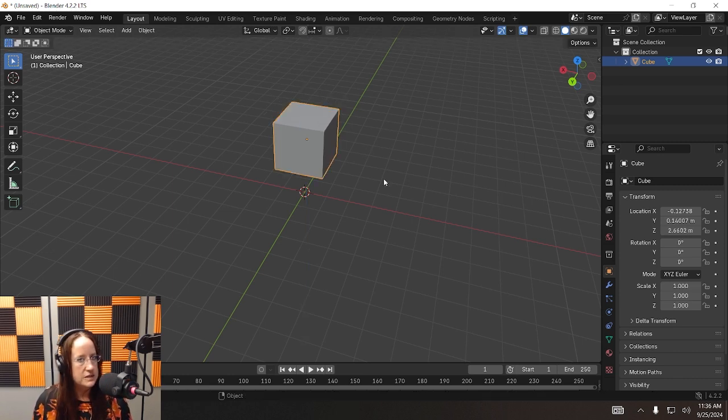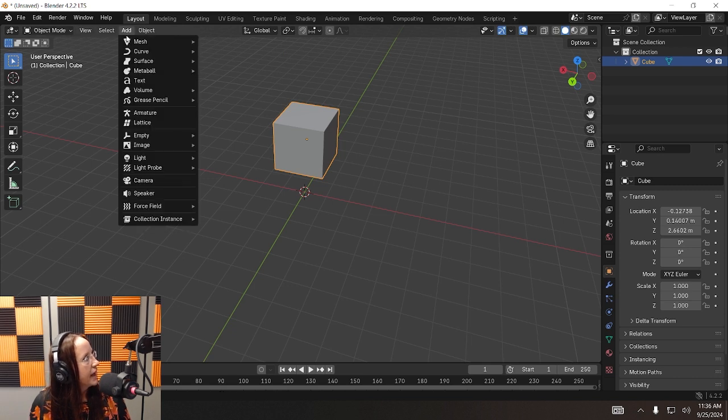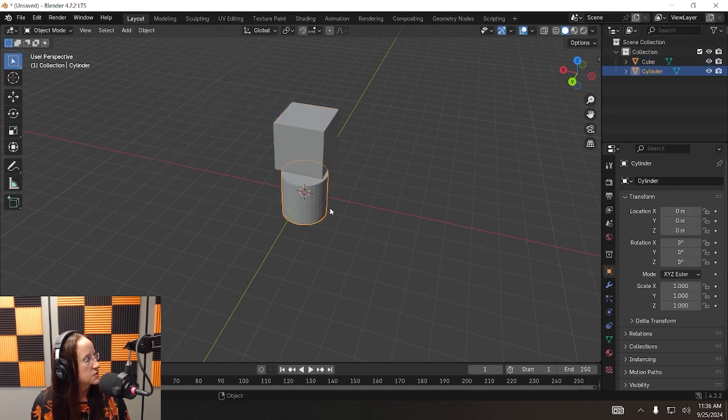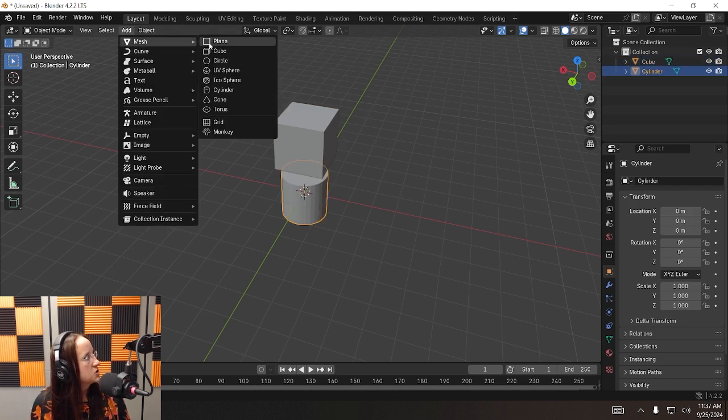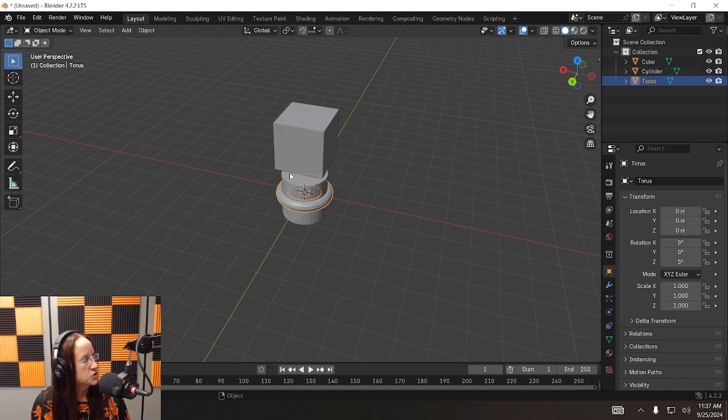Moving on, let's get the rest of the objects in here. We've got the cube, so we need to come up here and hit add, a simple mesh, a cylinder. There's our cylinder. You know what? Let's do all of them. Hit add, mesh, torus. That is your ring that's going to be at the edge of your keychain. By the way, torus is the mathematical word for a sphere that moves in a circle. Bit of trivia for you there.